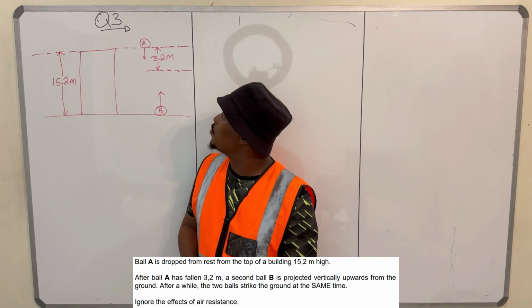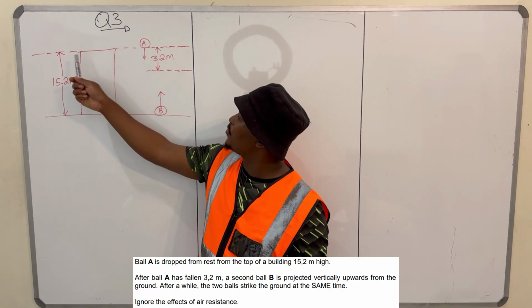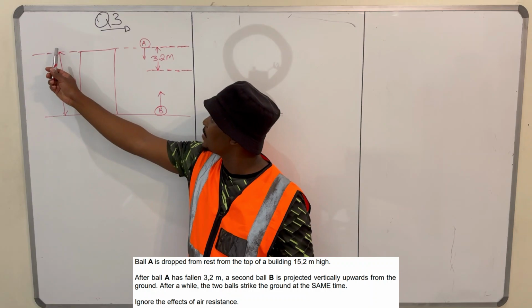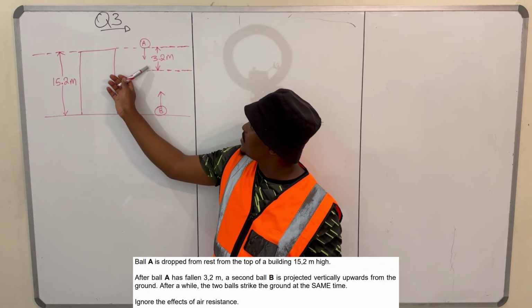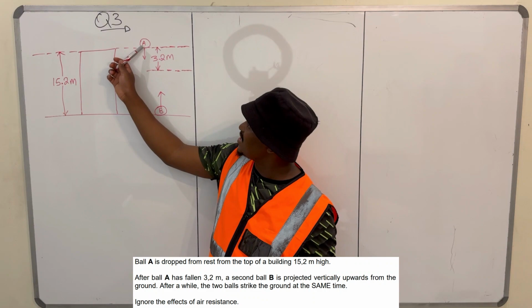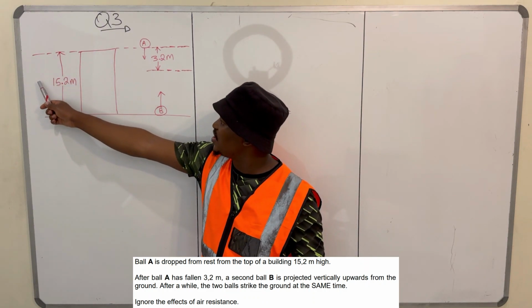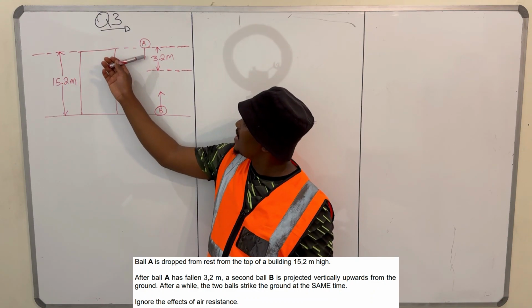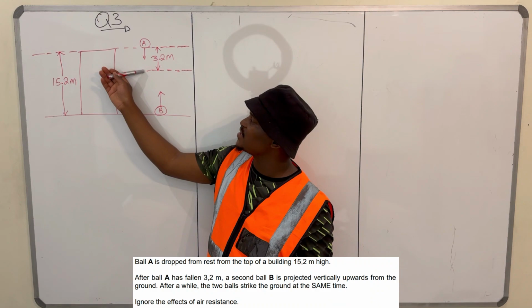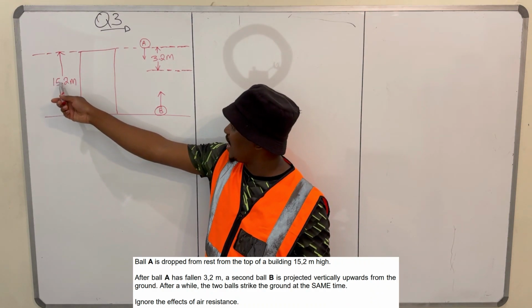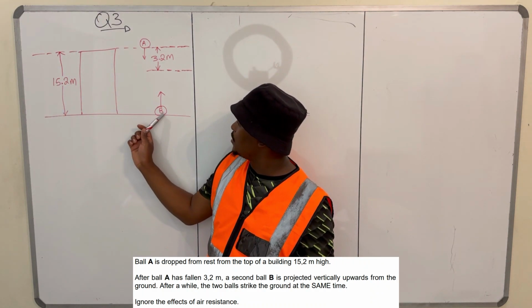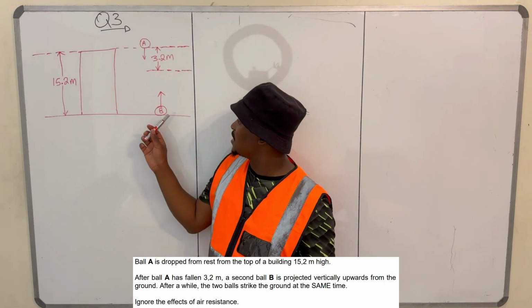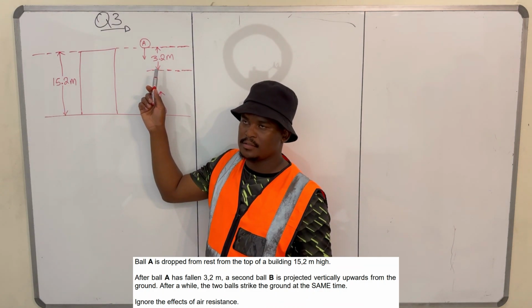So what we have here is ball A, which is dropped from the top of this building. Here is our building. This building is 15.2 meters high. After ball A has dropped a distance of 3.2 meters from that 15.2 meters height, a second ball, ball B, is projected vertically upwards.